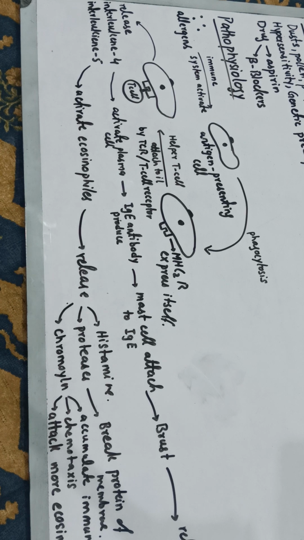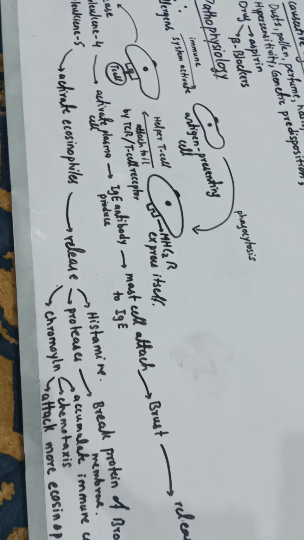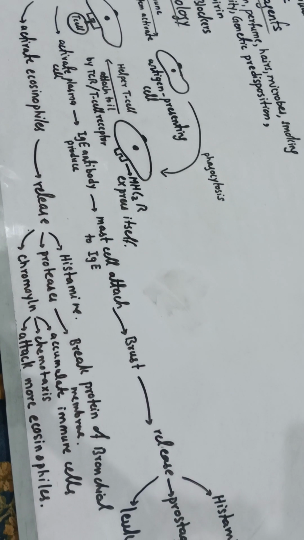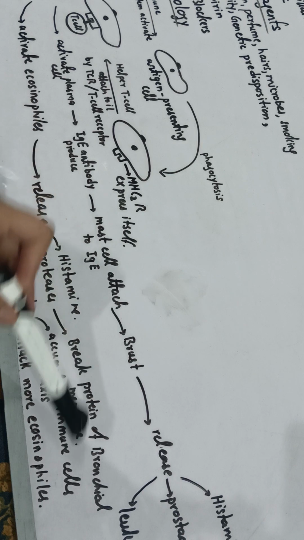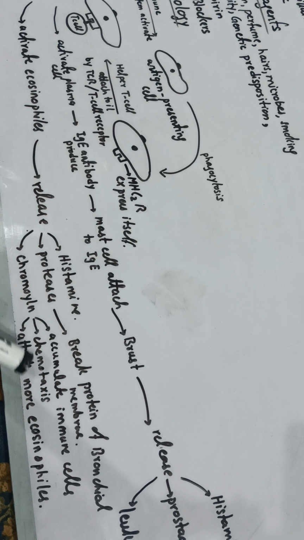Histamine, you know, attaches itself to the histamine receptor, causing inflammation. Various kinds of proteases are also released, which break down the protein of the bronchial membrane. And chromalin accumulates various kinds of immune cells around it, like neutrophils and basophils. They will cause more and more inflammation here. It also acts as a chemotaxis, so it will cause the attraction of chemicals here, causing more and more inflammation, and also attract more eosinophils to that particular site.